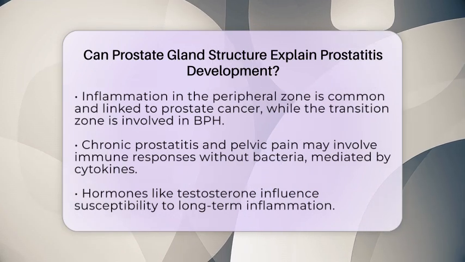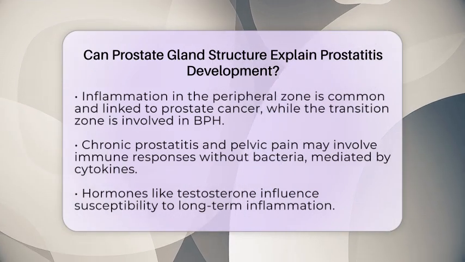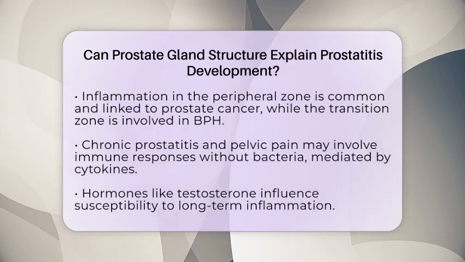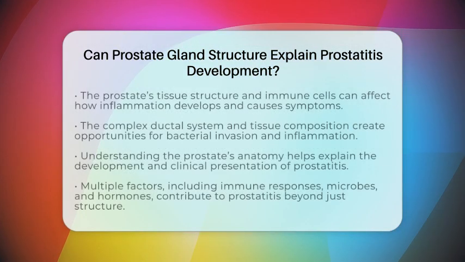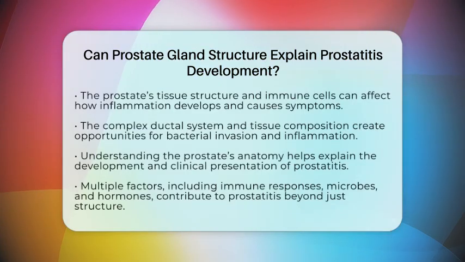The fibromuscular capsule and surrounding tissue can also contribute to symptoms. If inflammation causes tissue tension or nerve irritation, it can lead to pain and urinary problems.